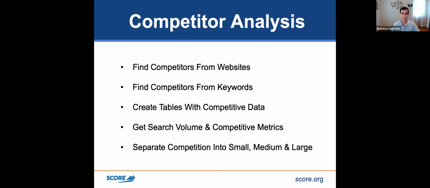But what matters is who's on that first page of Google for your keywords, how much SEO have they done, and how can we do a better job than what they're doing. So we could look at your competitors, and we could look at their keywords that they're putting on their website. We could look at what are called backlinks, and we can see where their backlinks are coming from, because backlinks are one of the most important aspects of SEO.